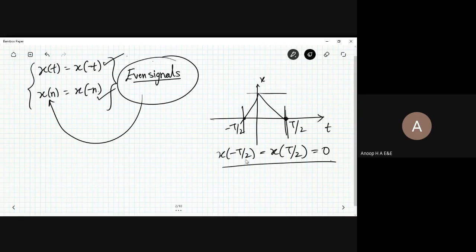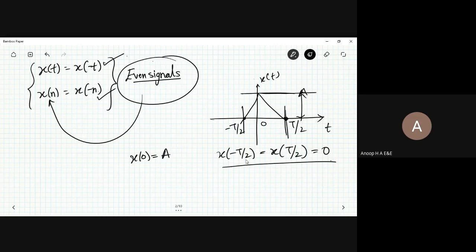Given signal x of t, you are going to have such values. This is the magnitude; I'll call this magnitude a. From the y-axis, you have a magnitude called a, so the vertical length has a magnitude a. So x of 0 is equal to a.